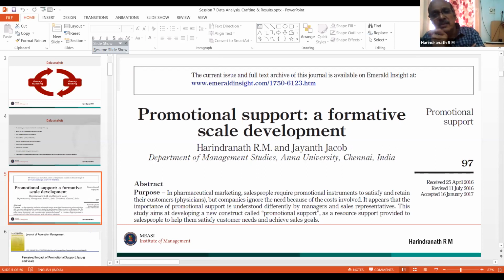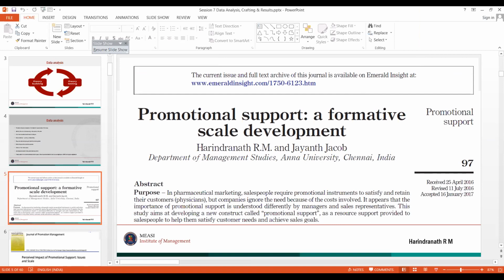And if the scenario varies, for example, I collected a sample in one scenario, and the second data collection may happen after two or three months, some gap, and I do the second data collection. If both are the same model but on different samples, for example, I'm collecting for IT employees and I'm doing it for manufacturing employees, I can think of a multi-group analysis. One group is IT, the other group is manufacturing. I see whether the groups behave in the same fashion or differently. Makes sense?